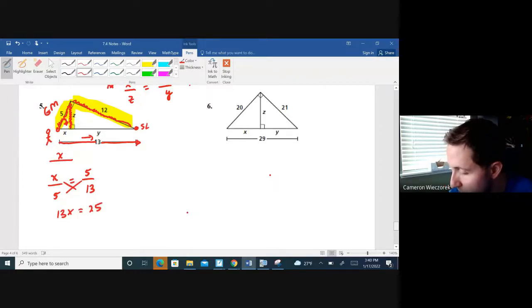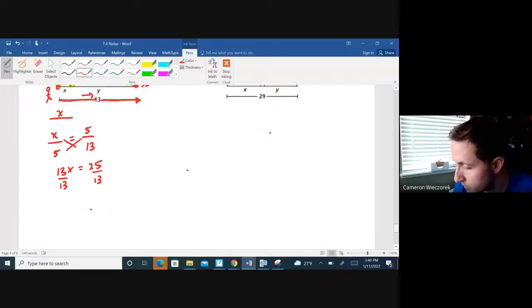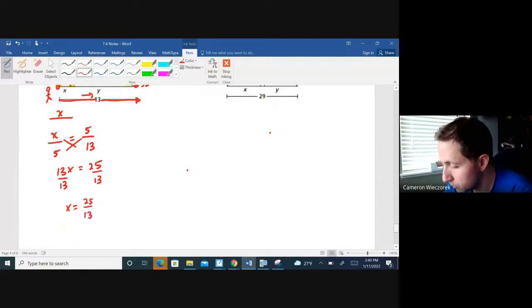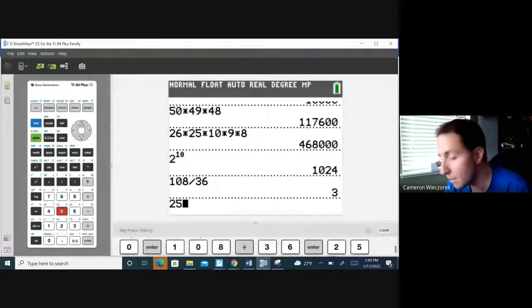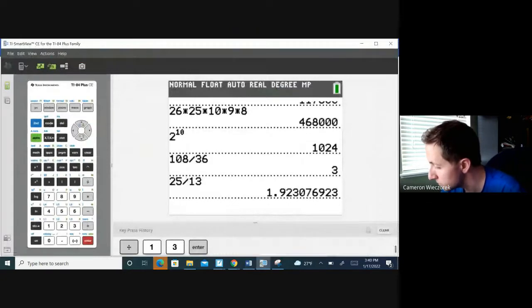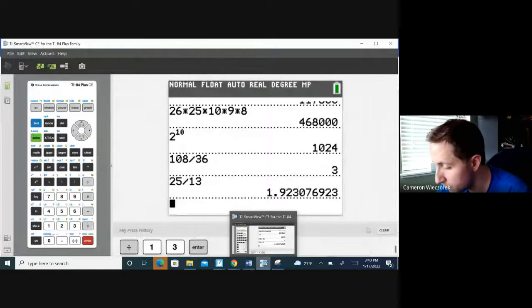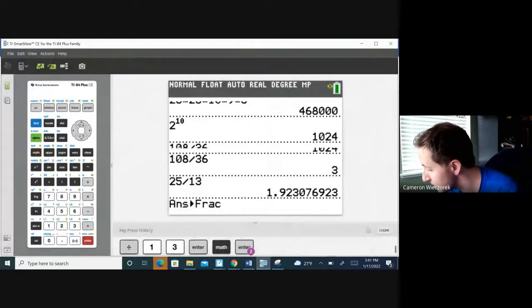Divide both sides by 13, and I get x equals 25/13. If it comes out to a nice clean answer, we can leave it as a decimal. It does not, so you do not want to give a decimal answer. That is a decimal that goes on forever without a pattern. We would not even be able to math frac that. Actually, that's false. We just got a math frac on that, 25/13. So we'll leave it as 25/13.